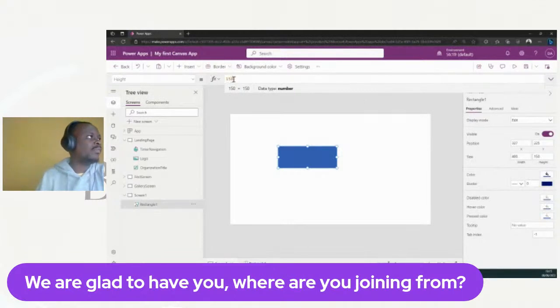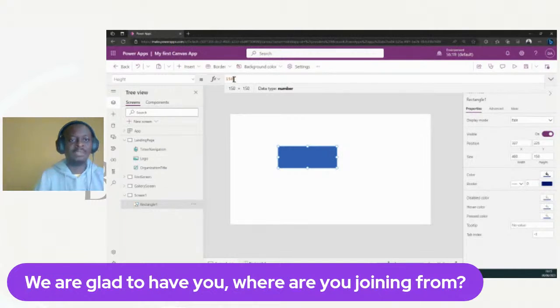So, again, part of a formula might be a reference to controls. We did that when we did the hide and show of the data card for the device type, I think two classes ago, where we did DataCardValue6.Selected.Value equals Work Device. So we referenced another control and used a property or a value of a property in that control to make a decision.